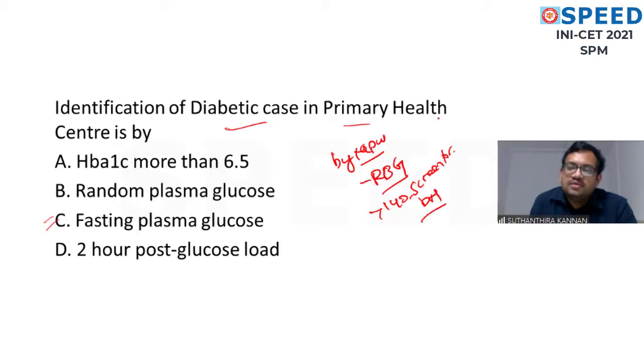Screen for diabetics. HbA1c is usually available in the tertiary setup, so that is not the answer. In the primary health setup, it is fasting blood sugar according to the NPCDCS program. This is how the program runs.